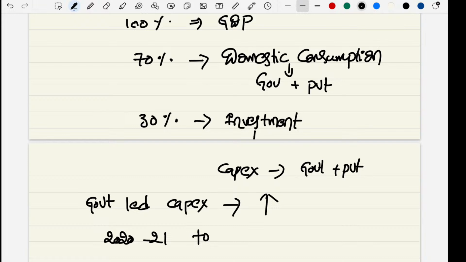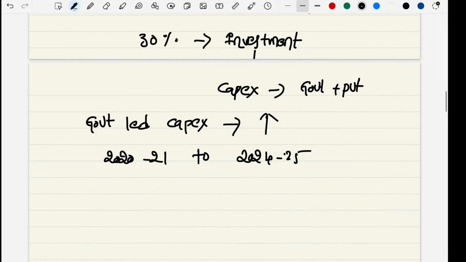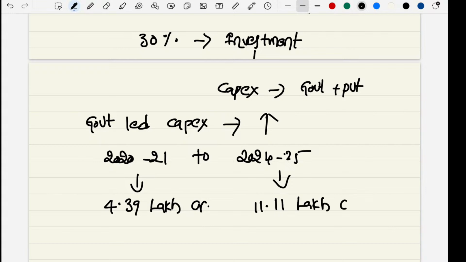It is increasing from 2021 to 2024-25. Yes, friends. If we see capital expenditure by the government during the financial year 2021, the capex was 4.39 lakh crore. If we observe this financial year, it is around, very simple and easy to remember, 11.11 lakh crore capital expenditure.